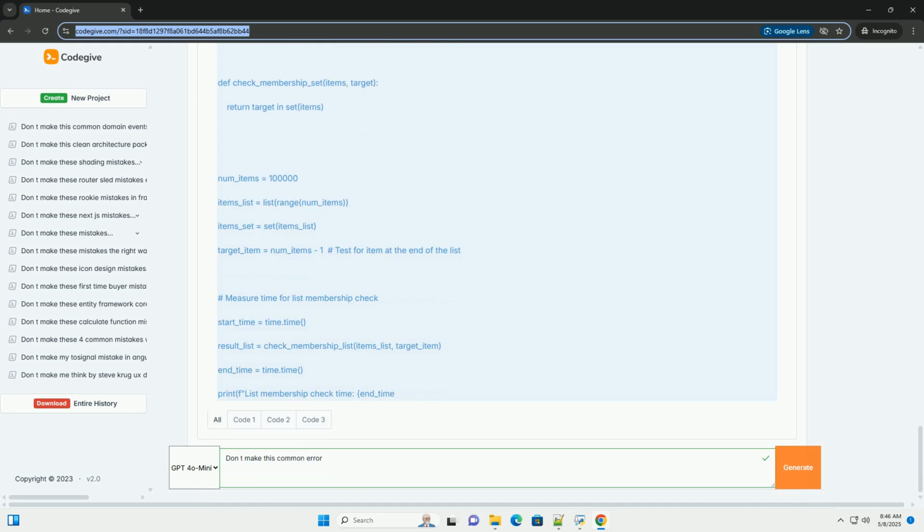Example 2, string concatenation. Explanation: in the first function, string_concat_inefficient, we repeatedly concatenate strings using the += operator. This creates a new string object in each iteration, which is very inefficient. The string.join method, used in string_concat_efficient, is much more efficient because it allocates the entire string at once and copies the individual strings into it.